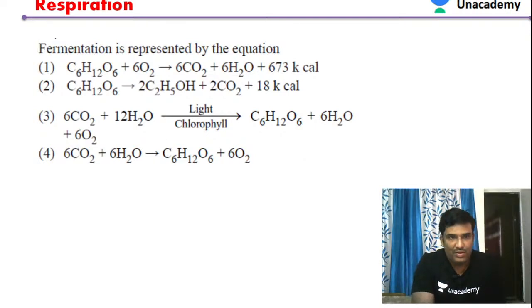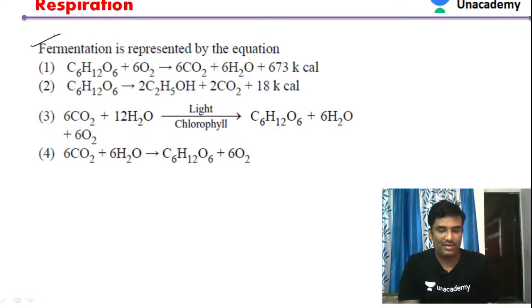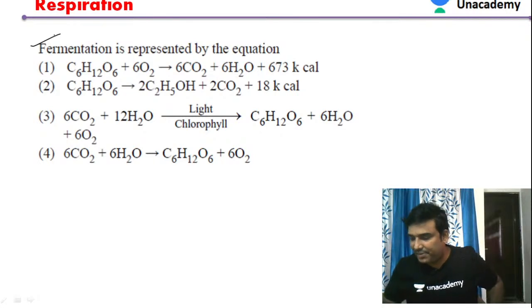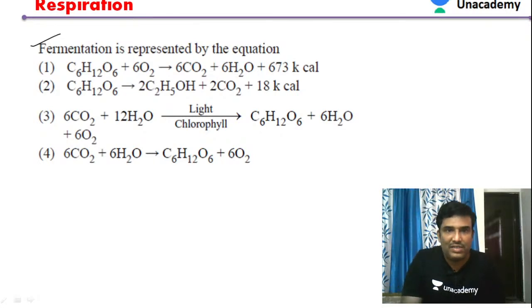Fermentation is represented by which equation? That was the question. Can you give your answer? You are giving option C. So let's see. What is the product in fermentation? During fermentation, the product is ethyl alcohol. So identify where ethyl alcohol is produced.